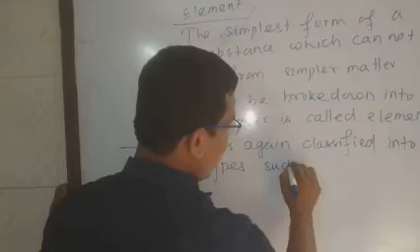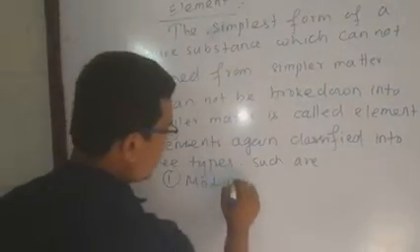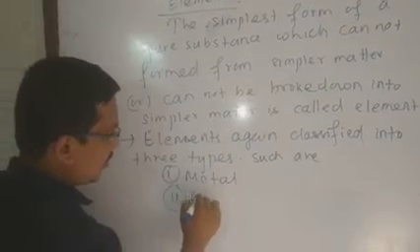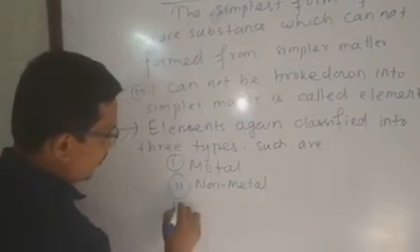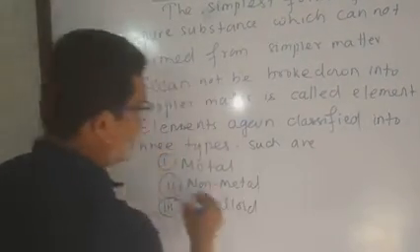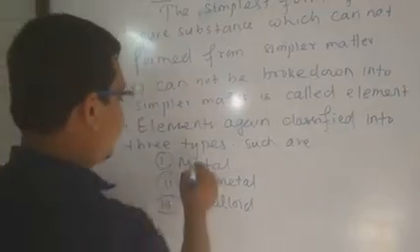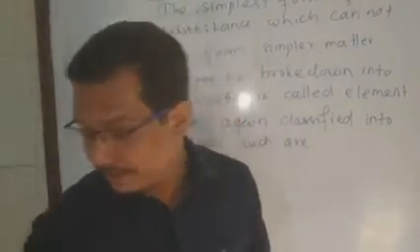Number one is your metal, number two is your non-metal, number three is your metalloid. Three types. Let me discuss what is metal, what is non-metal, what is metalloid.